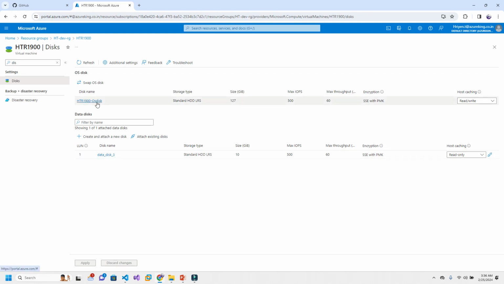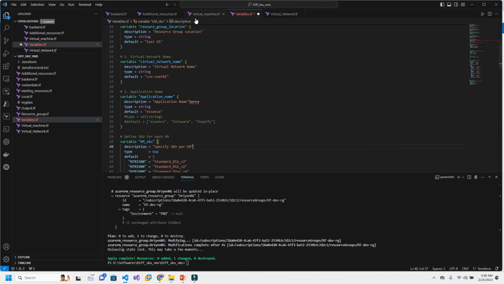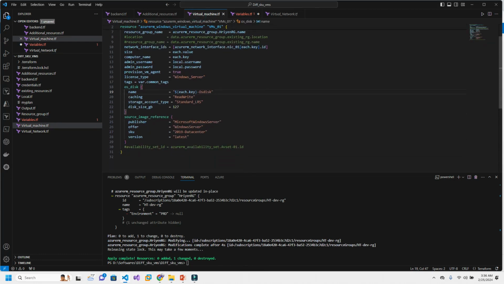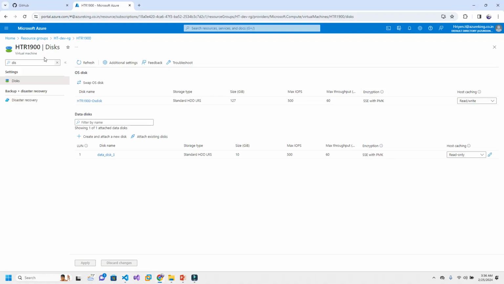If you see the OS disk name also, if you remember the OS disk for the virtual machines, whatever the VM name is, for the respective VM name at the last it will be OS disk. So now automatically you can see the name.